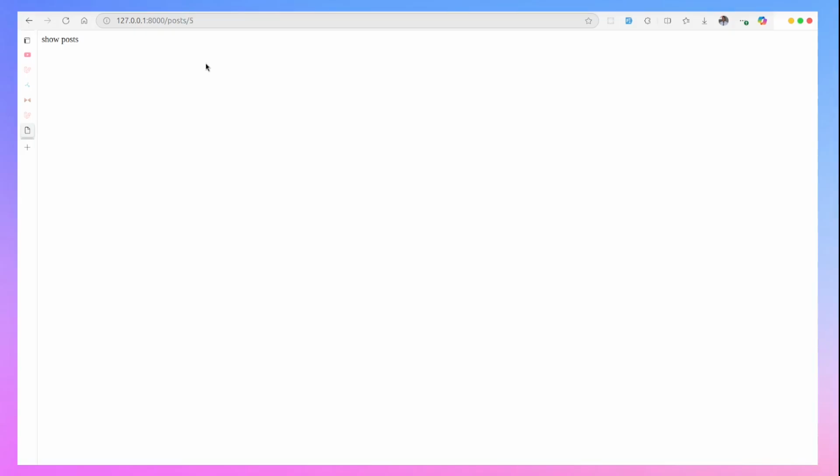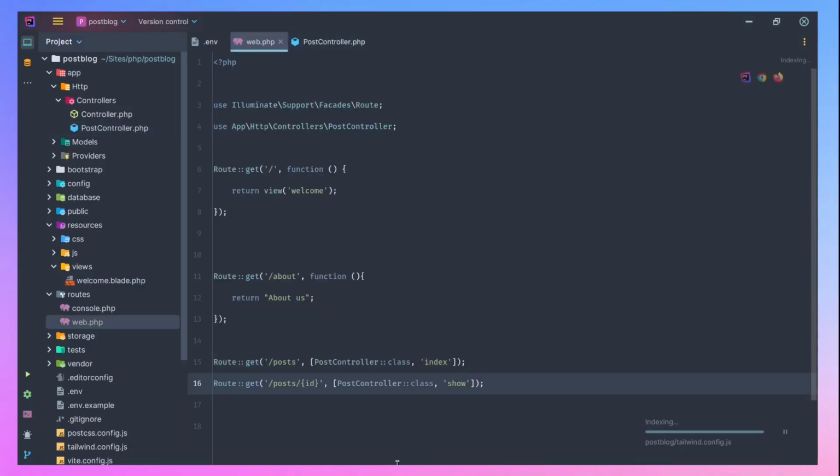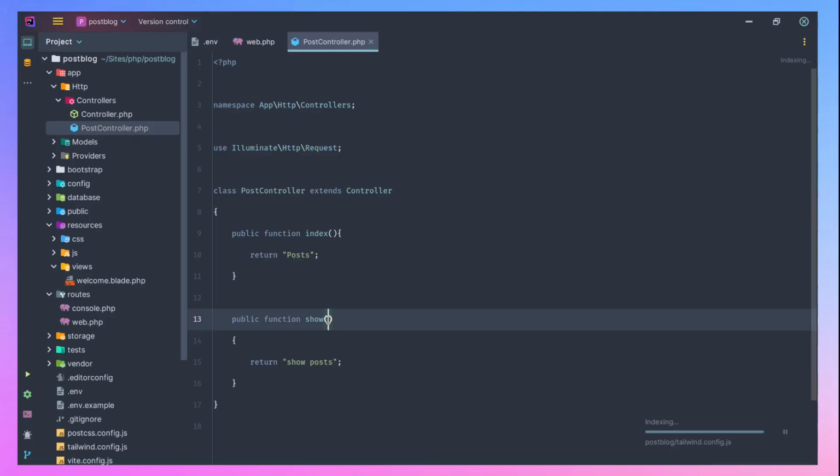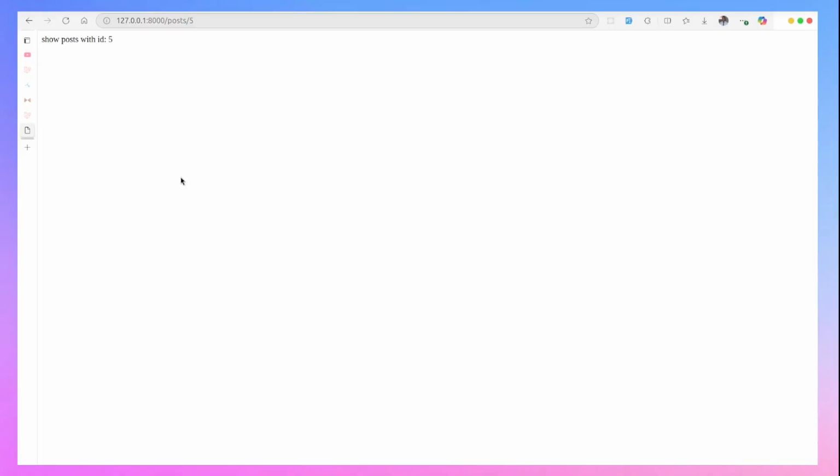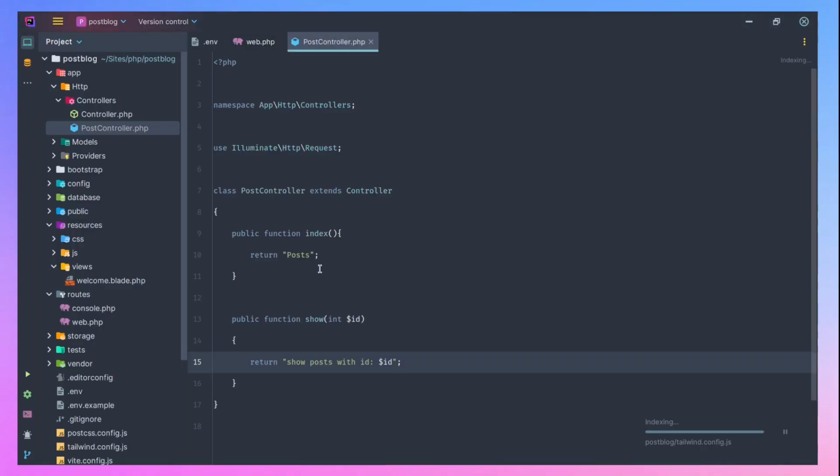Now you notice we received the ID here, but in our controller we also need to receive it in the method here. Let's say int and ID. So here I can now say I am receiving a post with ID of ID. If I refresh now, you can see a post with ID of 5. I can say post with ID of 10. So like that, that's how you can work with route parameters in your Laravel application.